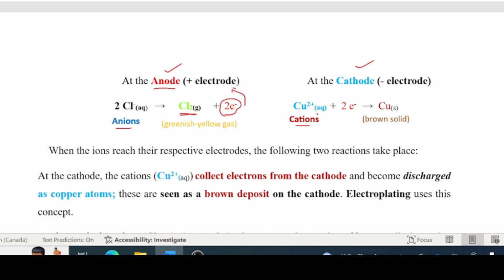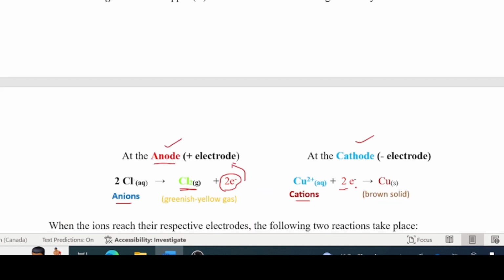On the other side, though, every Cu2+ ion accepts 2 electrons from the cathode that is negatively charged. So this is full of electrons there, right? Lots of electrons. So these guys go there, and they collect 2 electrons, and that's why copper becomes solid and it deposits itself on the cathode there.